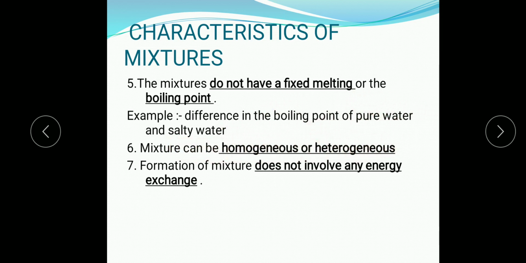We have also discussed that during the formation of mixture, there is no involvement of any energy change, as there is no chemical bonding taking place over here. So there will be no requirement, either intake of energy or release of energy, during the formation of the mixture.